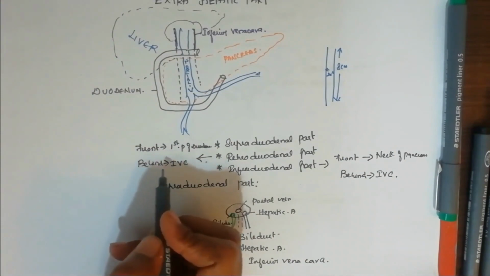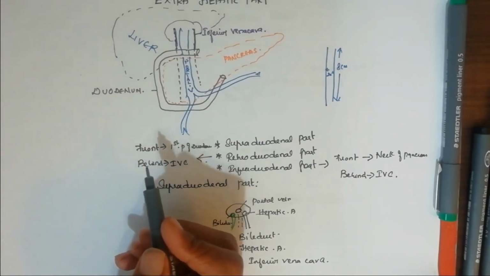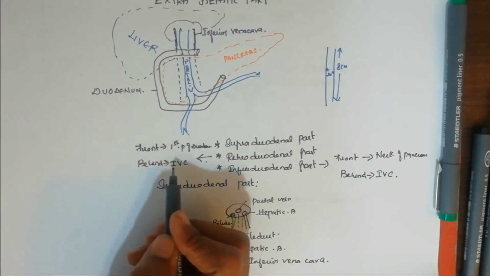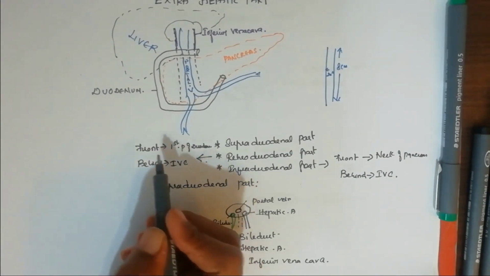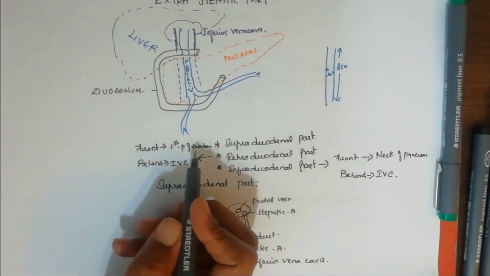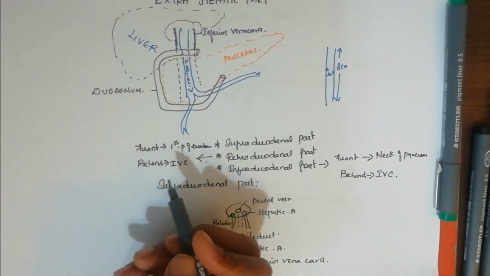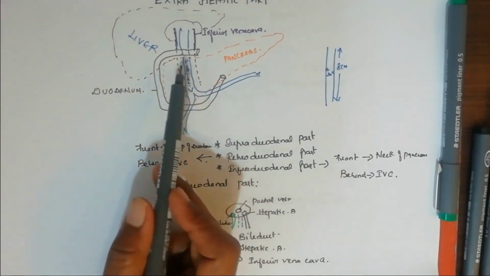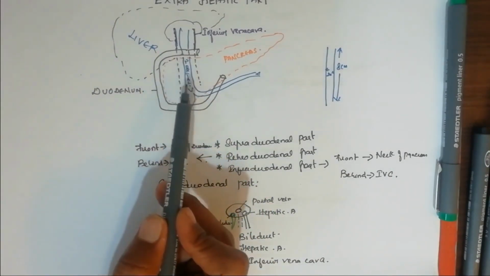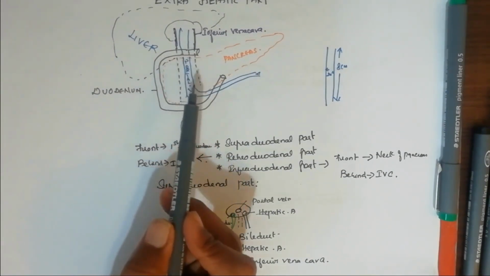So the behind relation is the same for all 3 parts: IVC, IVC and IVC. And in front of the infraduodenal part, neck of pancreas; in front of the retroduodenal part, first part of duodenum; and in front of the supraduodenal part, hepatic artery and the hepatic duct, which is going to continue as bile duct. So this is how the extrahepatic part is seen for the portal vein.